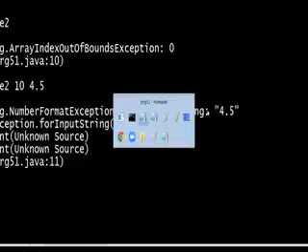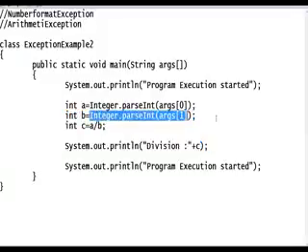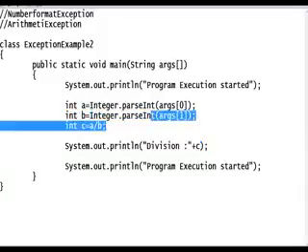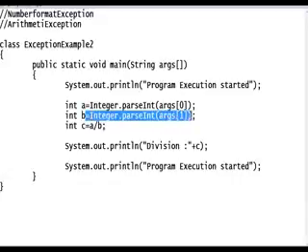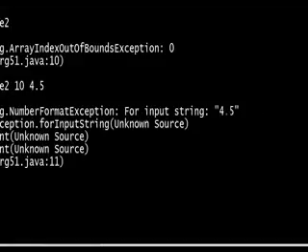You have given 4.5 to convert to integer. This is not possible. A string you cannot convert to integer directly. If only float values are passed, you can convert into float, and after that, converting into integer is possible. From string to float, float to integer is possible, but directly we cannot convert here.